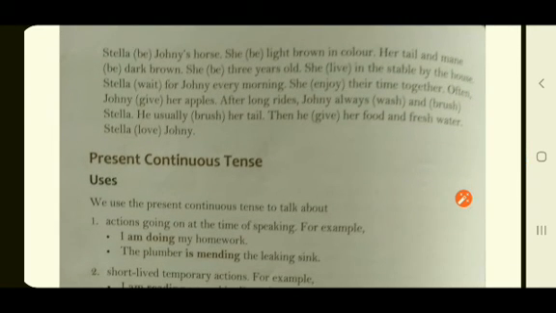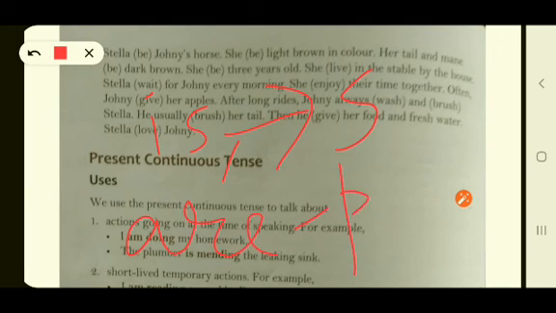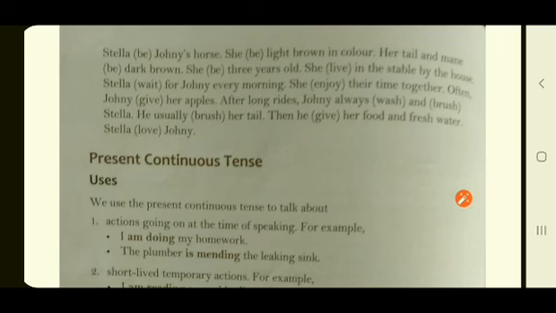Stella, now the be form. Now this also might be confusing. The be form in the simple present tense: for a singular noun it is is, are is for plural, right? And am goes with I. So you can see it here. Stella, singular. So it is, Stella is Johnny's horse. Again, she is singular.